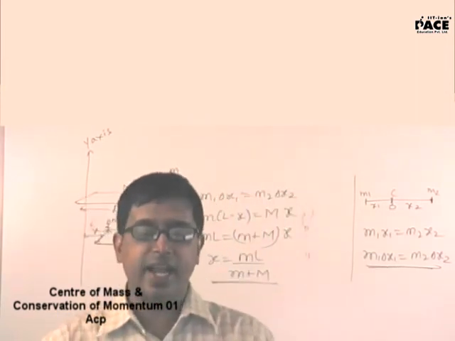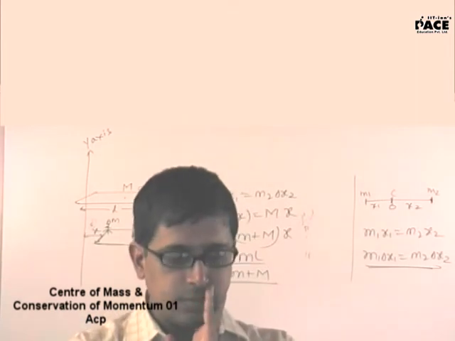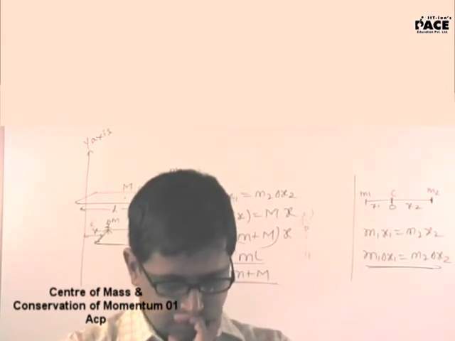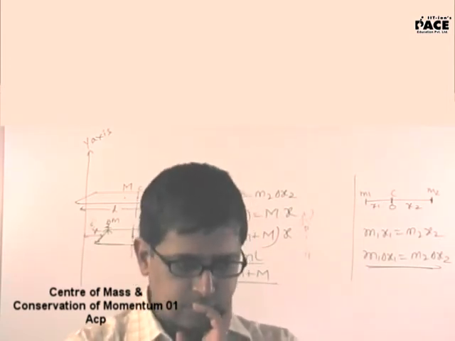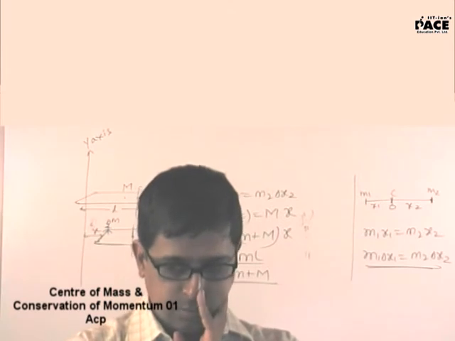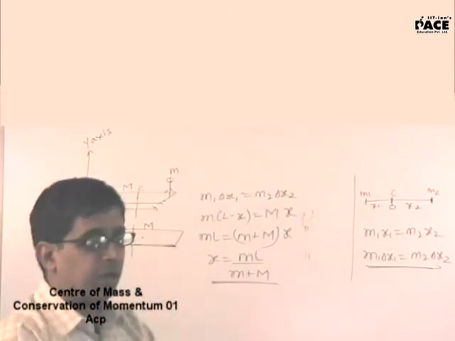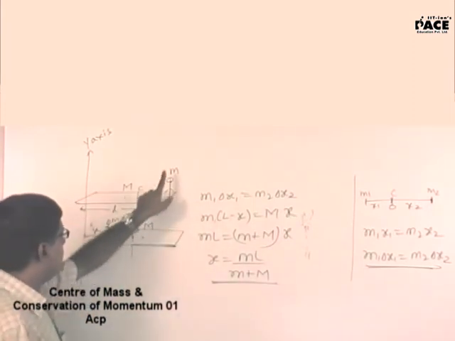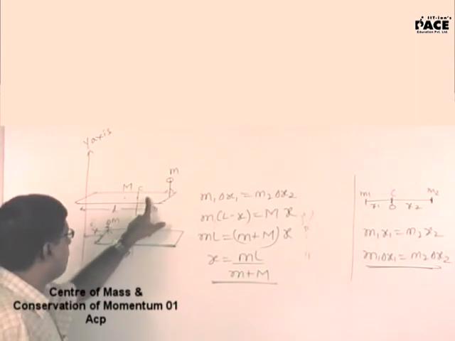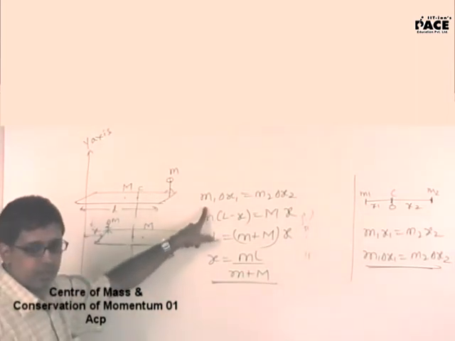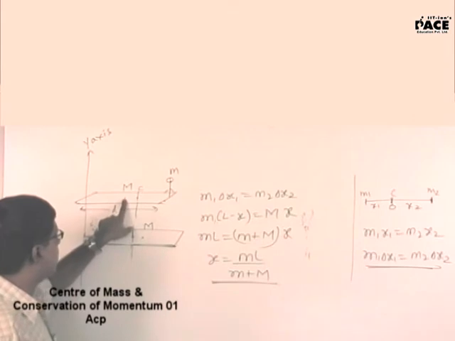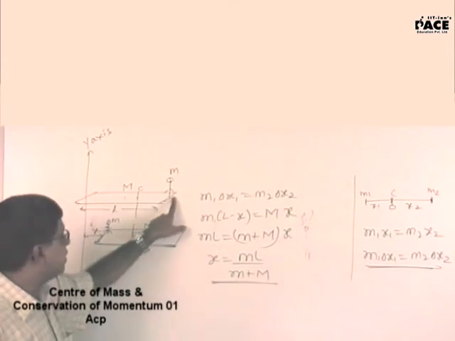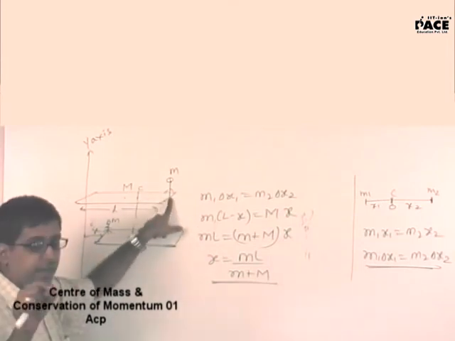Precisely, center of mass is that point at which the whole of the mass of the system appears to be concentrated. So I am telling that if we consider such a system, the man walks over the block, the man will be at rest with respect to the ground, and the block will just move backward. Listen. If the man is at rest with respect to ground and the plank is going backwards, there will be a situation where the center of the plank and the center of the man will coincide. Then the combined center of mass should be at that particular point.